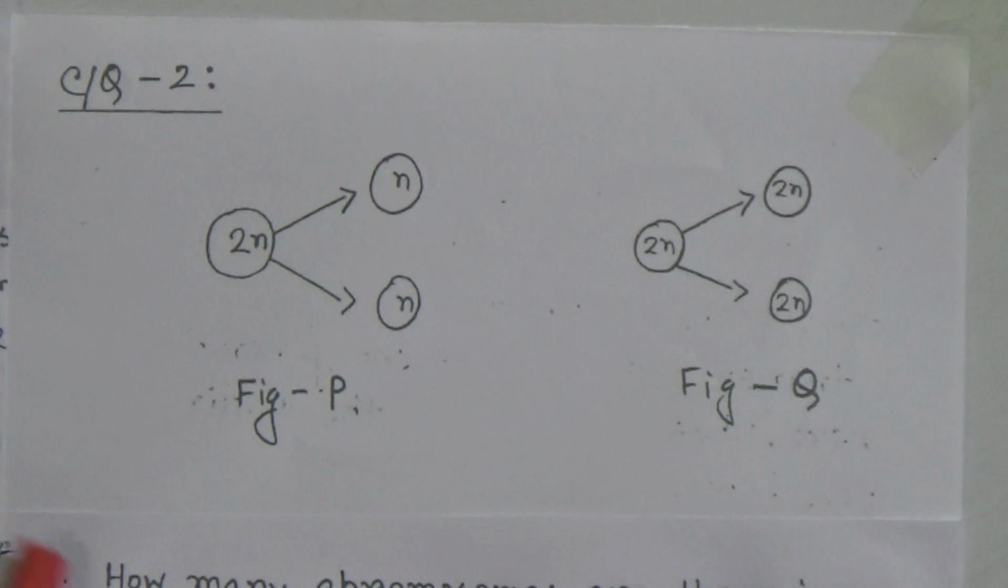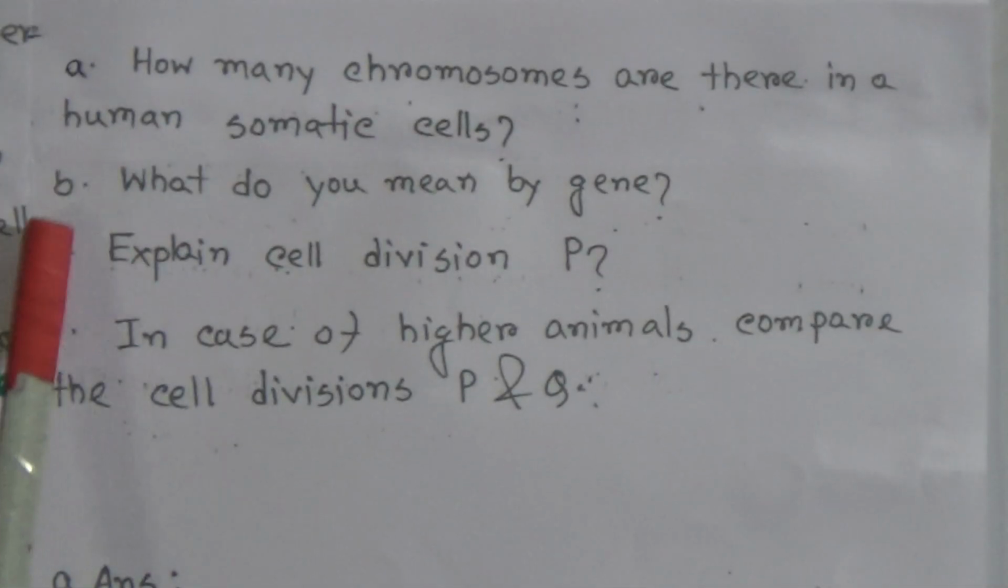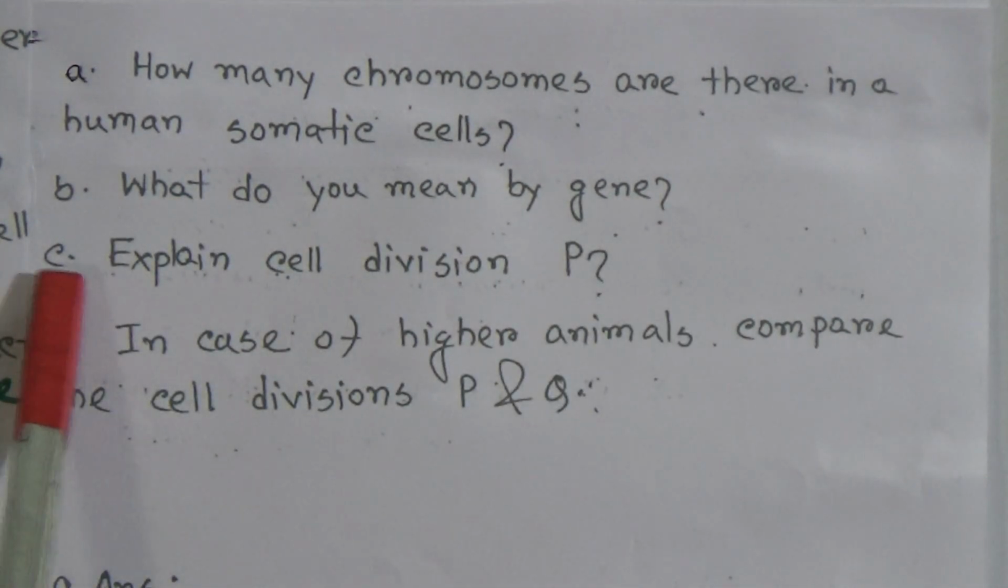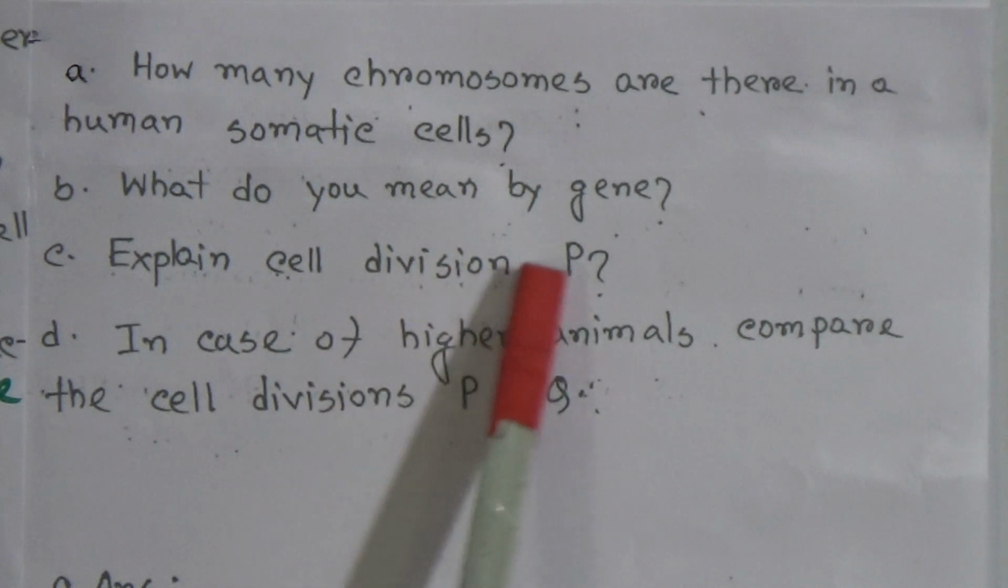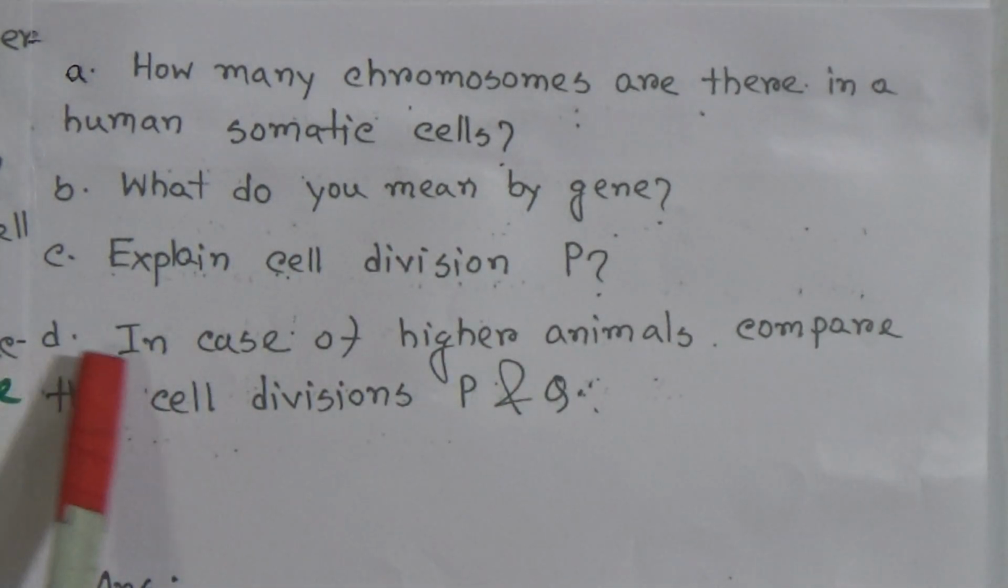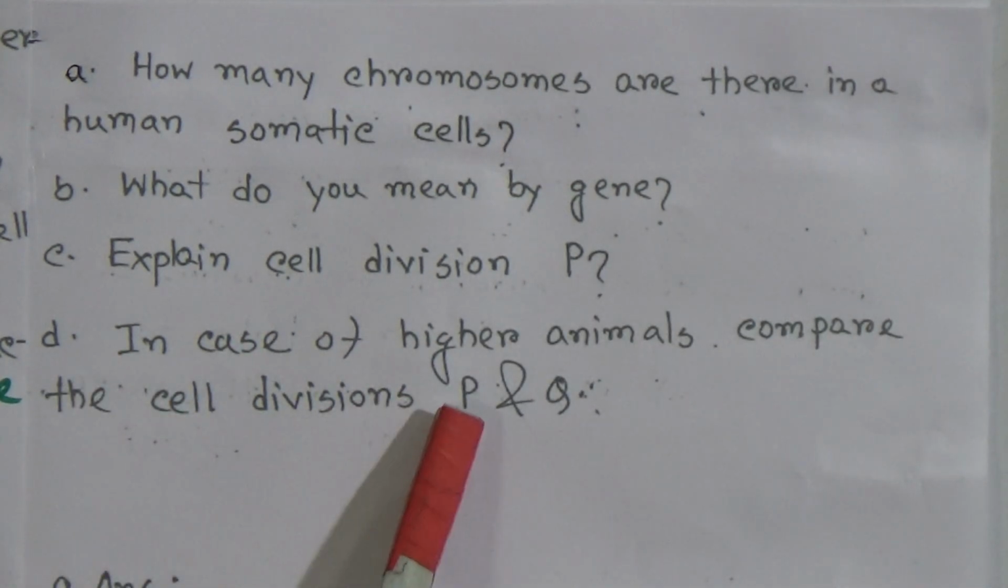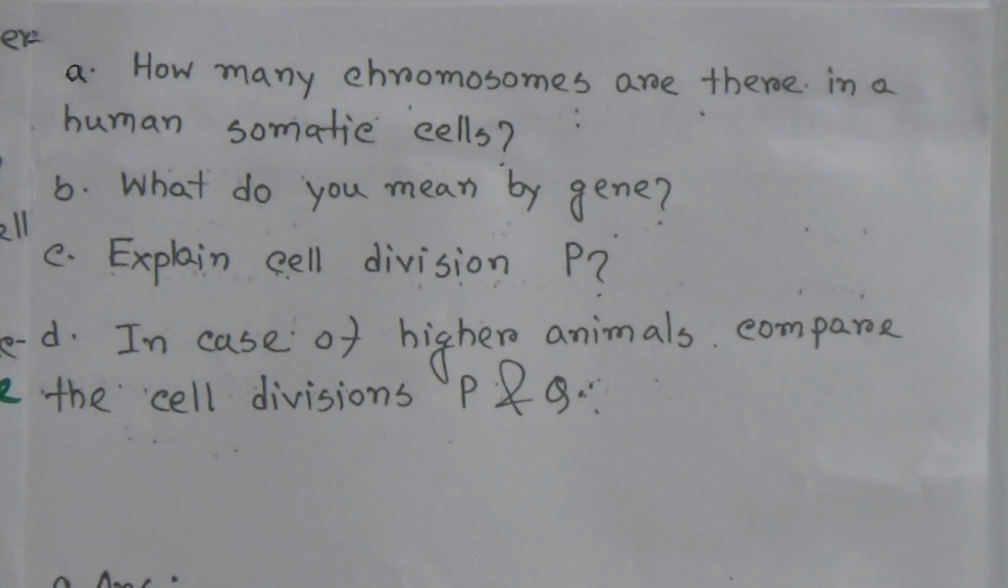Come to the question: how many chromosomes are there in a human somatic cell? Next question is, what do you mean by gene? Question number C is, explain cell division P. Come to D: in case of higher animals, compare the cell divisions P and Q. Dear student,